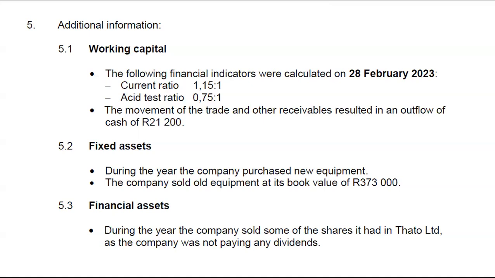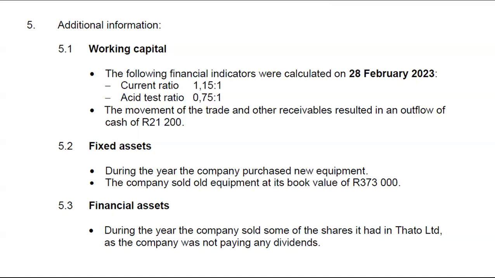Define what trade and other receivables are. To make it easy for you, trade and other receivables is what is owed to us. So we're looking at debtors.